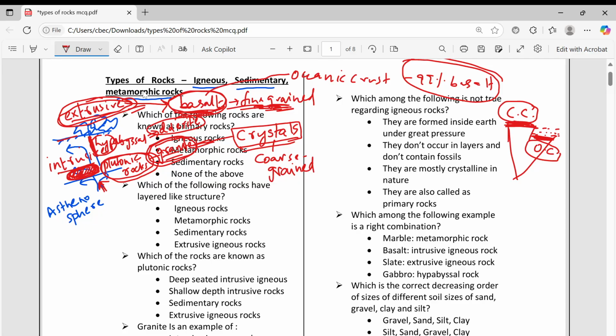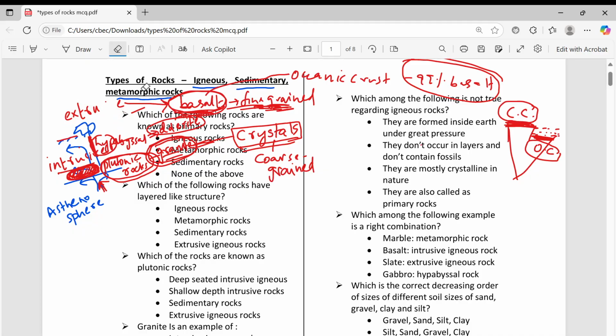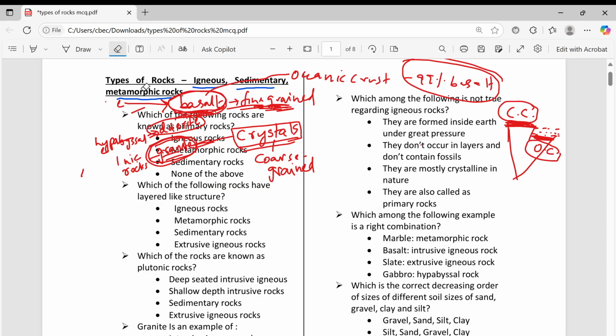Oceanic crust, continental crust. This I told in the interior of the earth topic, you can refer to that video. So till now what I discussed, there are two types of igneous rocks, one settling below the surface, one settling outside the surface. Magma settling inside the surface, rocks forming such type are called intrusive rocks, whereas when magma comes outside the surface and settles, that is called extrusive rocks. Intrusive igneous rocks, extrusive igneous rocks.